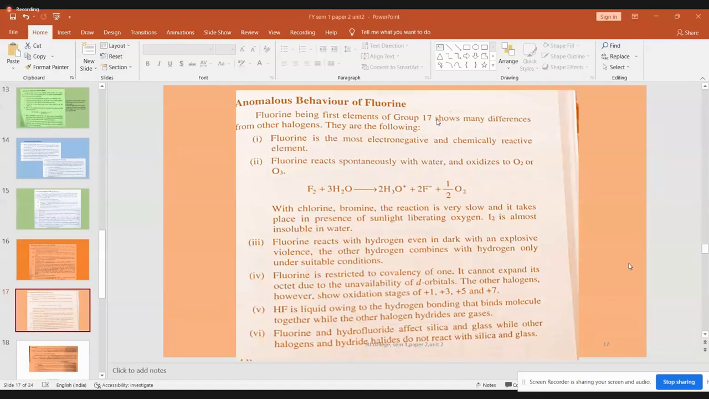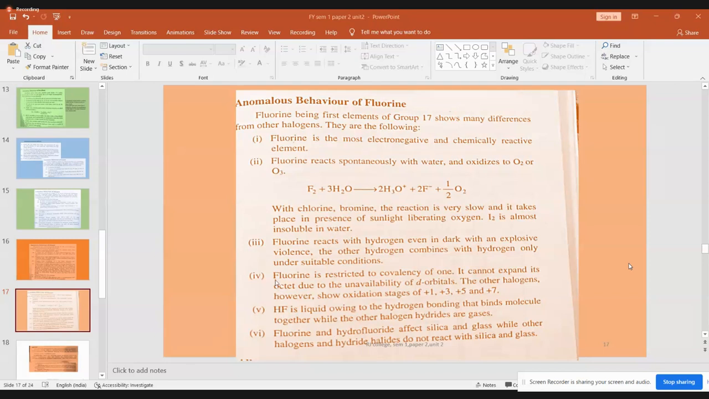IF7 is a case. IF5 is another case. ClF5, interhalogen compounds. In all those cases, higher covalency is exhibited, whereas fluorine doesn't fit under that category. Its maximum covalency is only 1. It can form only 1 bond with another atom or element.